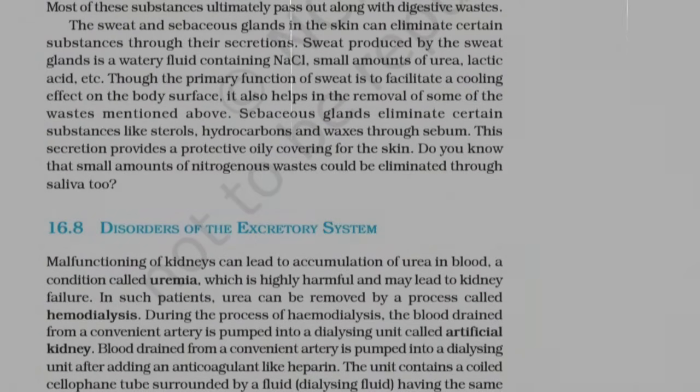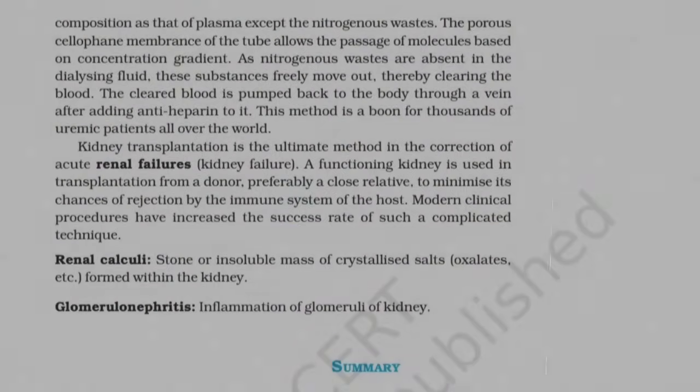During the process of hemodialysis, the blood drained from a convenient artery is pumped into a dialysing unit after adding an anticoagulant like heparin. The unit contains a coiled cellophane tube surrounded by a fluid, dialysing fluid, having the same composition as that of plasma, except the nitrogenous wastes. The porous cellophane membrane of the tube allows the passage of molecules based on concentration gradient. As nitrogenous wastes are absent in the dialysing fluid, these substances freely move out, thereby clearing the blood.